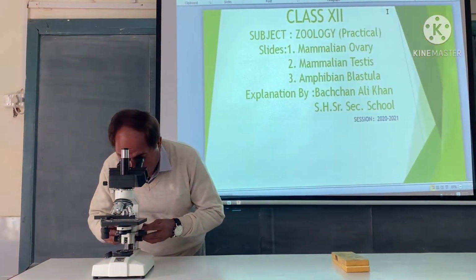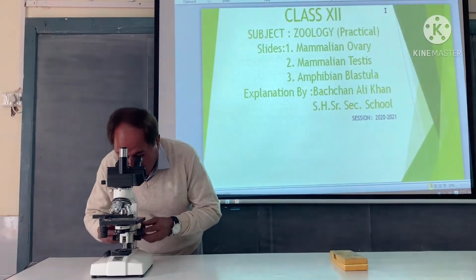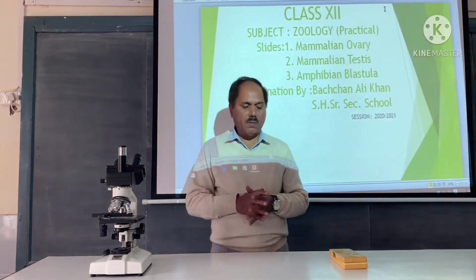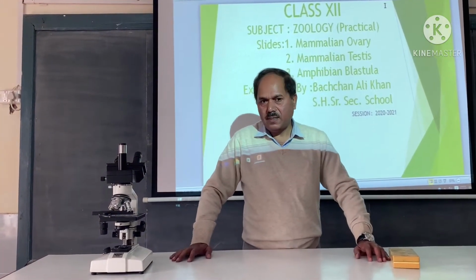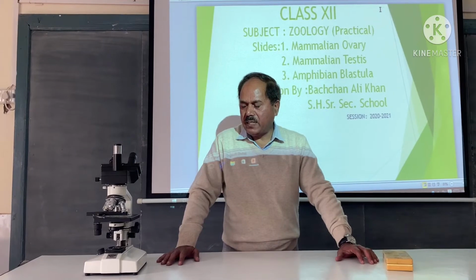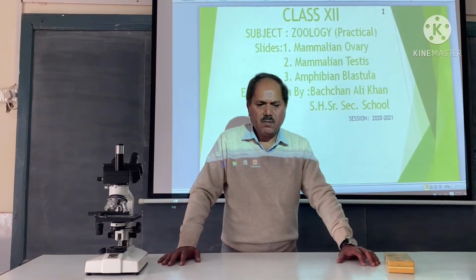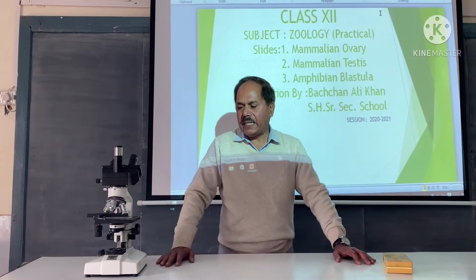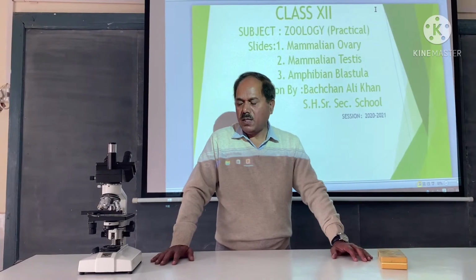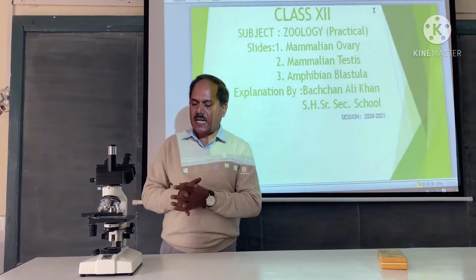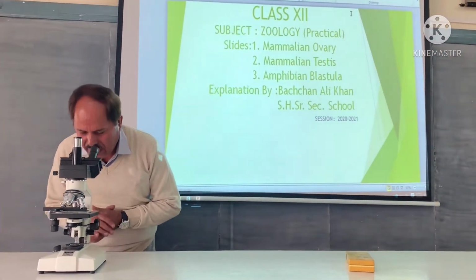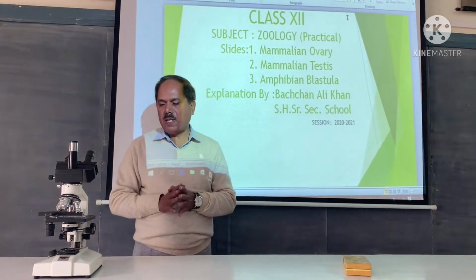Then proper focusing by adjustment of lenses. So this is amphibian blastula. You can observe that it has a covering of cells, single layered covering. Inside this covering, remaining cells are accumulated at one end, which is generally called animal pole. The other end contains a fluid-filled cavity. That cavity is called blastocoel. Quite large cells are there, and quite clear section is there in the slide. It can be easily identified as amphibian blastula.